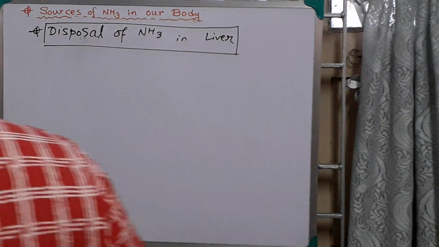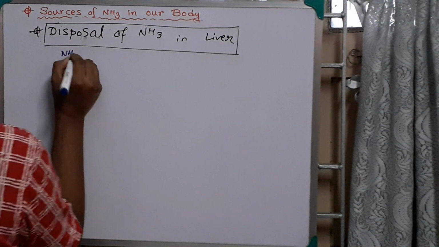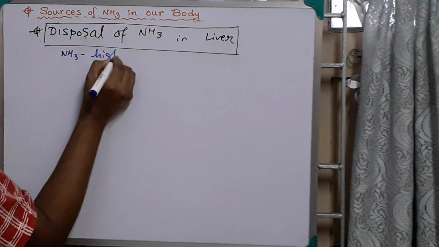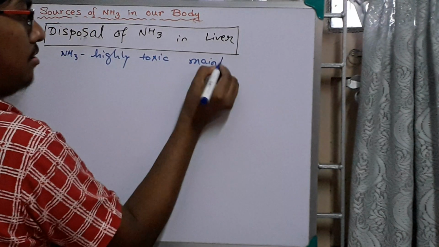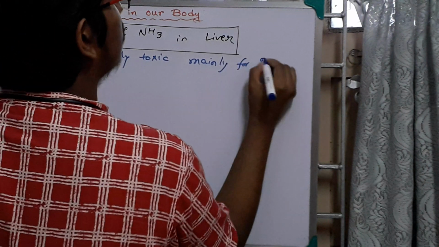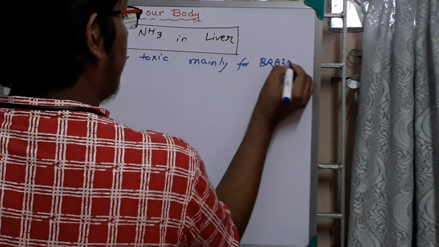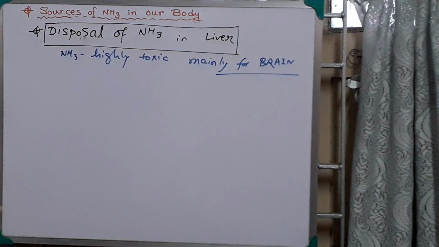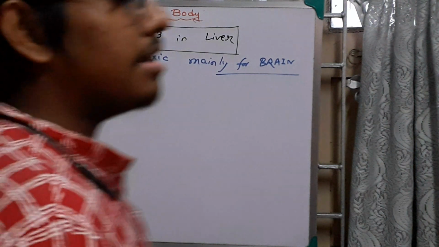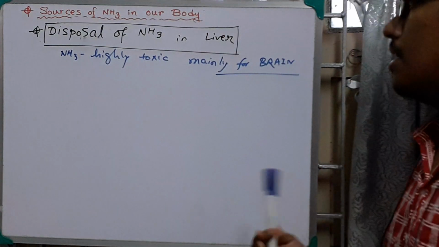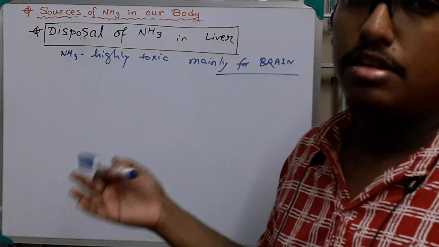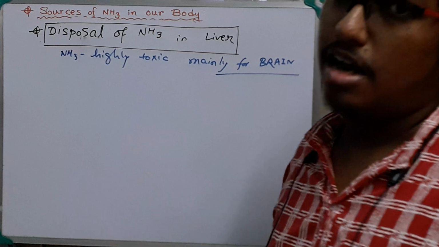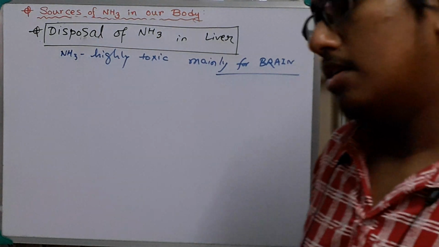You know that ammonia is highly toxic in our body, mainly for the brain. If ammonia reaches the brain and crosses the blood-brain barrier, as I have discussed, edema may present, coma, and ultimately the person can die.